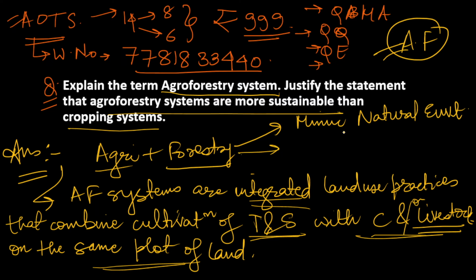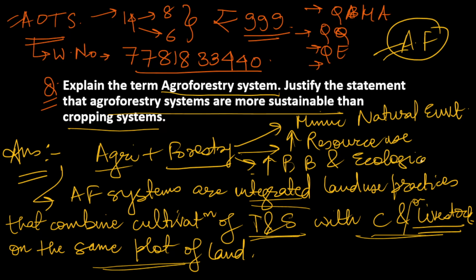It focuses on mimicking the natural environment, enhancing resource use, and improving productivity, biodiversity, and ecological balance. If you write that much, that will be more than enough for a 20 marker introduction.